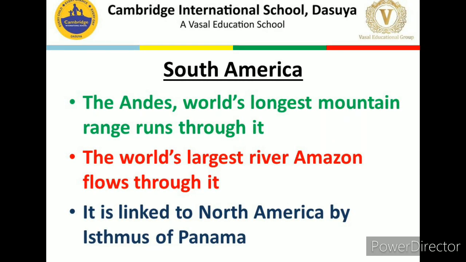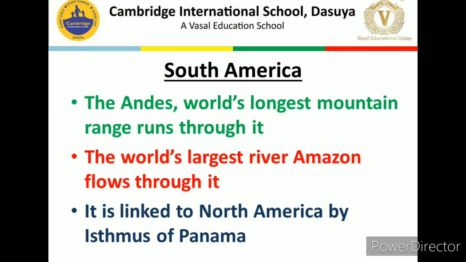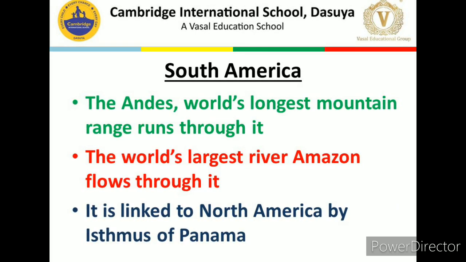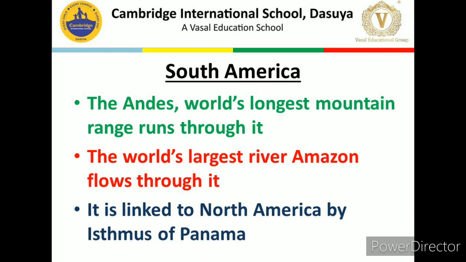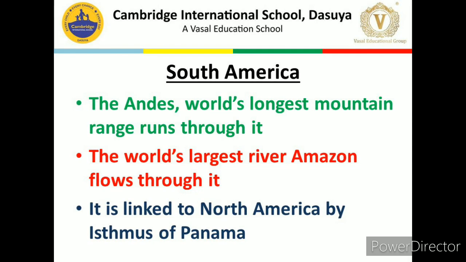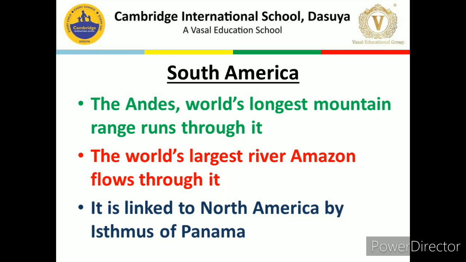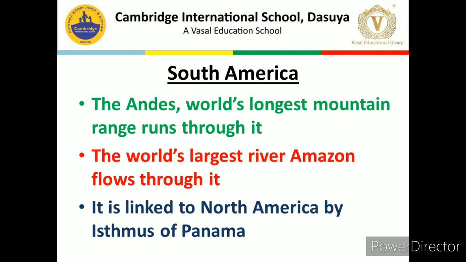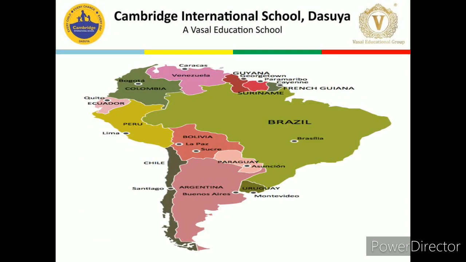And largest means we are talking about the quantity of water, how much water it is carrying with it. So the Amazon River is carrying much water with it. That's why it is called the largest river. While the river Nile has its long course, so that is known as the longest river.